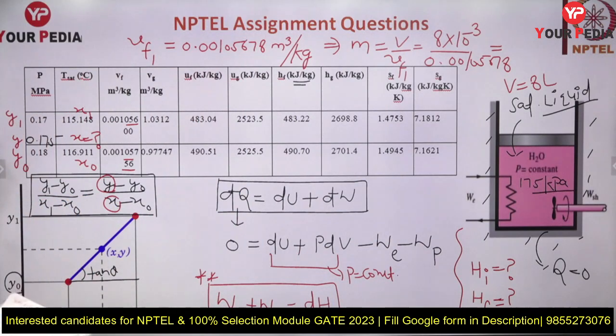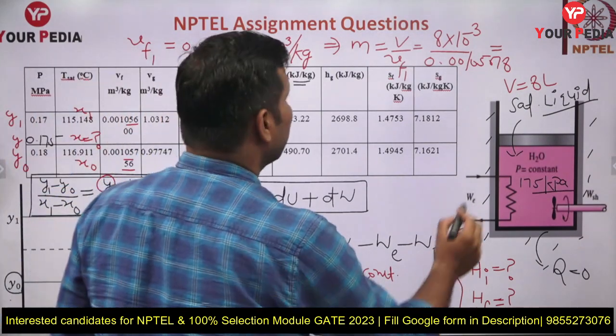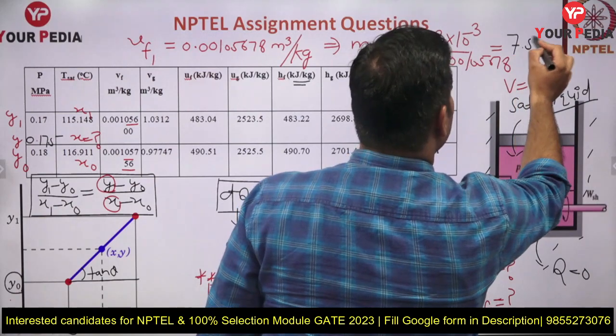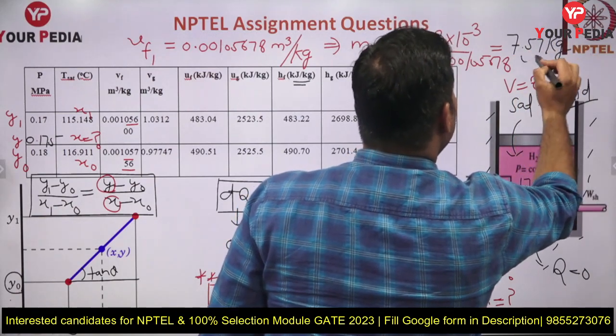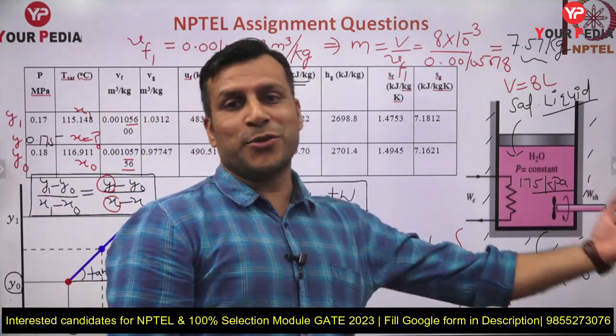Okay, इसको solve करोगे बच्चों तो आपके पास क्या आ जाएगा? You will get the mass. Okay, and this mass will come out 7.57 kg. We can make some kind of approximation assuming because 8 liter is equal to 8 kg.